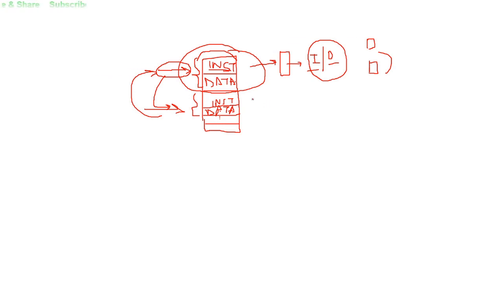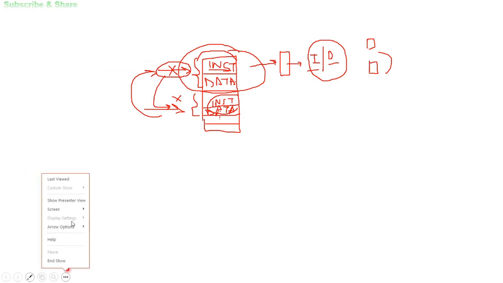But in von Neumann architecture, even if you are waiting for an input or output task, you cannot leave the present instruction and move to the next instruction. So this increases the waiting time of the next instruction and the data which is waiting to get executed. This is the main disadvantage of von Neumann architecture, right?